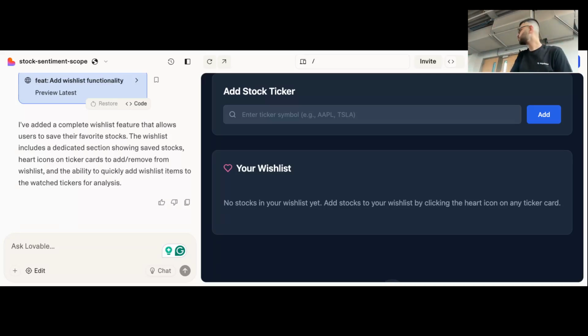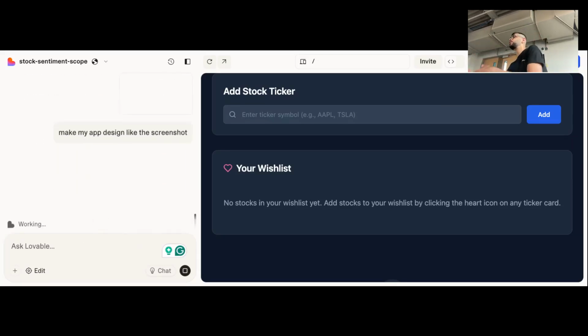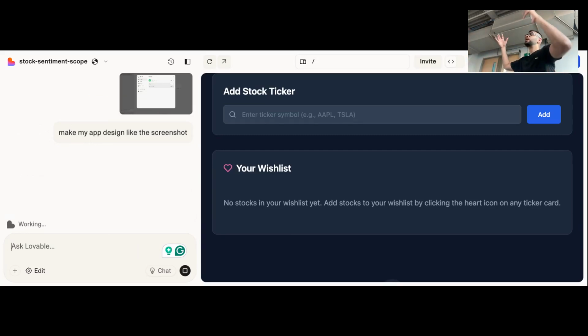And like he mentioned, so what was your name here? Tom. Like Tom mentioned, I can say, okay, I want my app to look like this. I can copy the screen, go to Lovable and paste it, and say make my app design like this screenshot. Hopefully it's done the last one. So like Tom said, you can provide it screenshots of other apps that you like, and it can take the style information from it and apply it to your app really quickly. That way you don't have to sit down and say, make this red, make this blue. It just already comes like that.